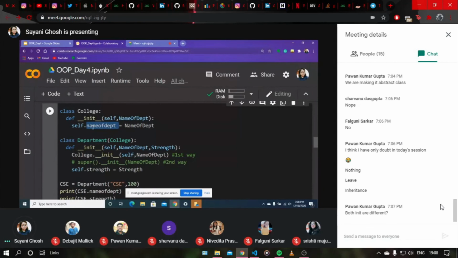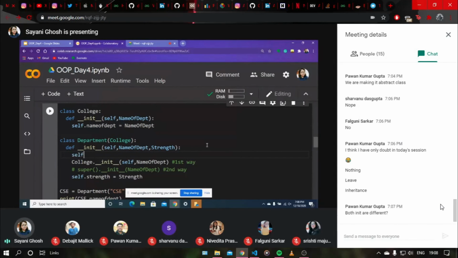When I told you that we cannot do self.name_of_department here, it was because, if we do it, there is already a name_of_department that it inherited, and here we are adding one more attribute. So if I call it outside the class, it might give an ambiguity error, meaning there could be a problem because both have the same name.